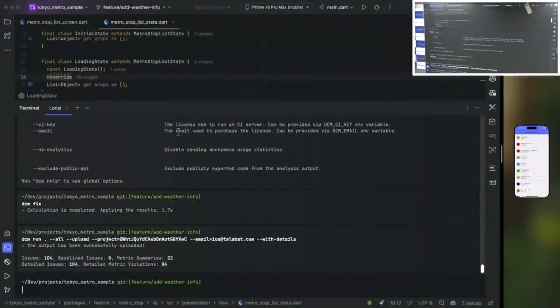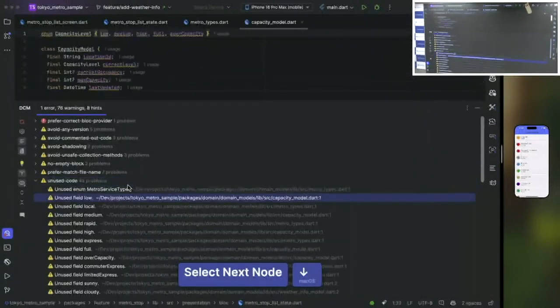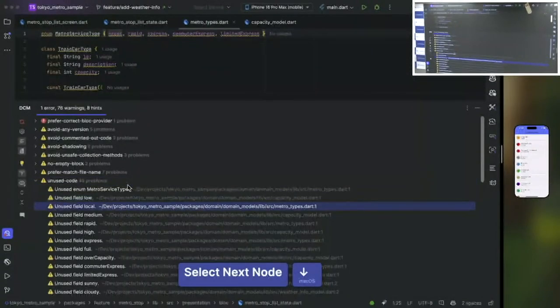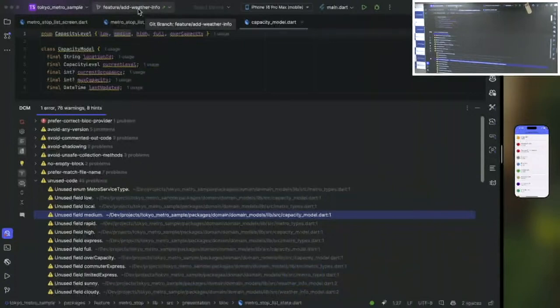So what is the next step we can consider? We just started practicing with DCM fix. We can see what the remaining parts are. We can see that we have a lot of unused code. We have files that we wanted to add but never had a chance to implement, as I wanted in this branch, like adding some weather information for my metro trips, but I never continued working on it. So maybe there is also a chance that we could clean up things which are unfinished or not used at all.